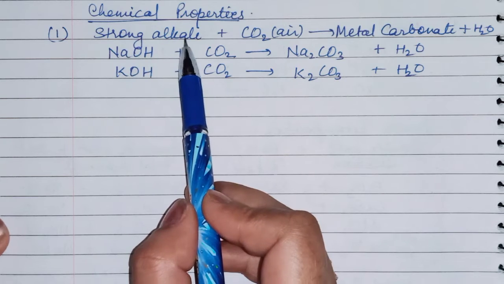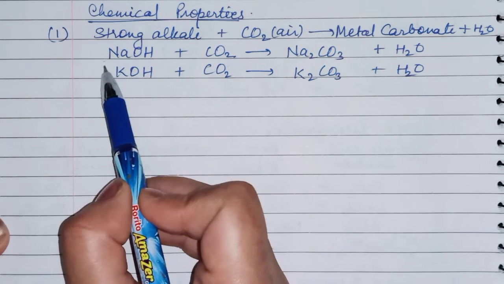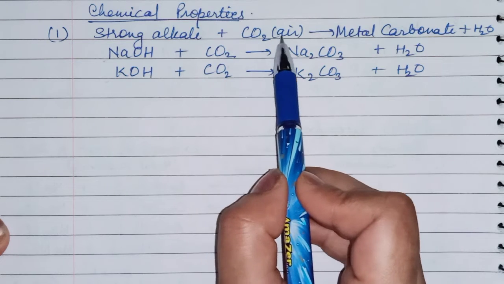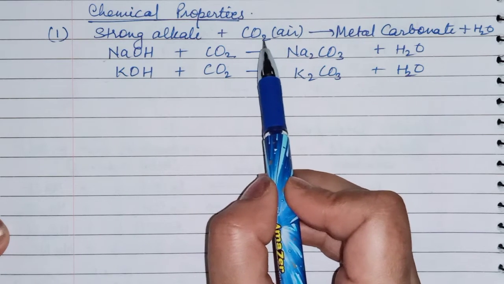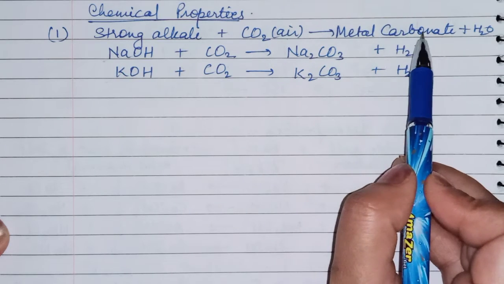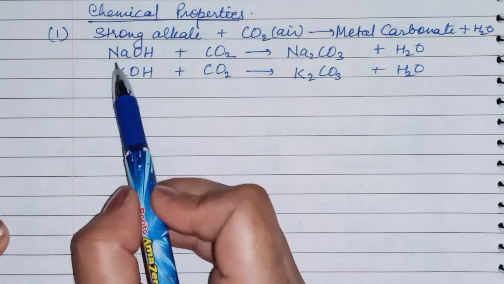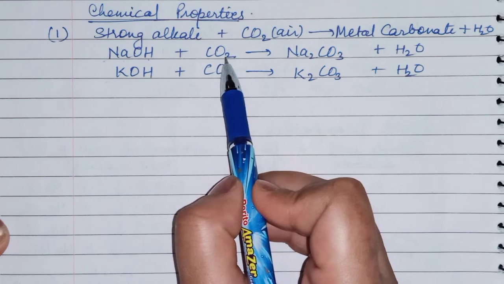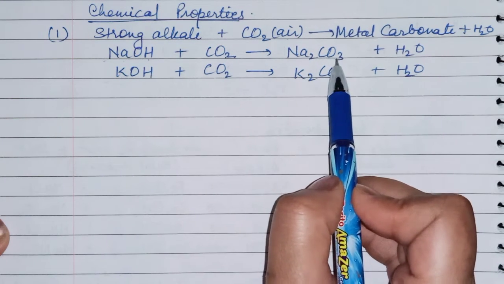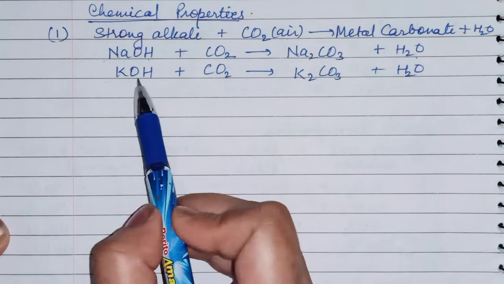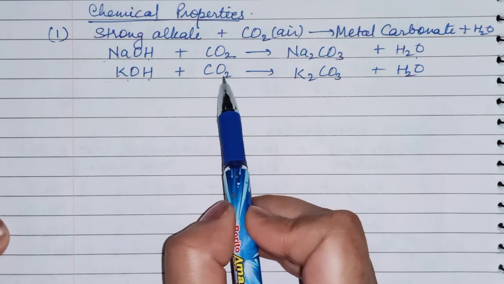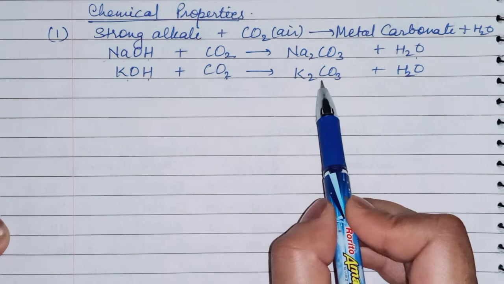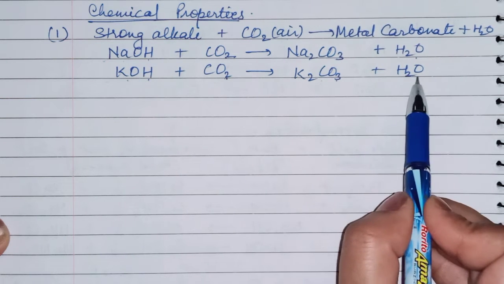When a strong alkali, you have to learn only sodium and potassium hydroxide, is kept in air that contains carbon dioxide, it will form metal carbonate and water. Suppose we are taking sodium hydroxide, it will absorb carbon dioxide from air and form sodium carbonate, and water is formed. Potassium hydroxide, when kept in air, will react with carbon dioxide present in air and form potassium carbonate, and water is formed.